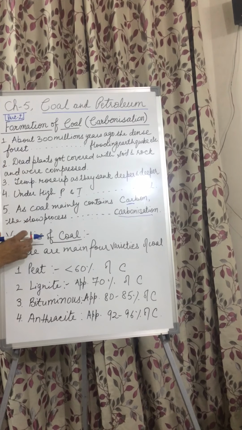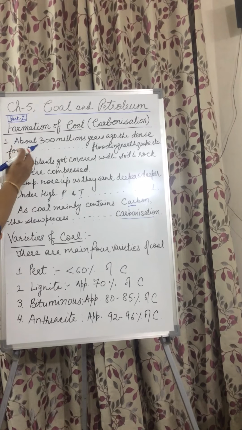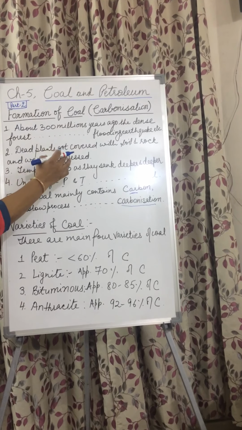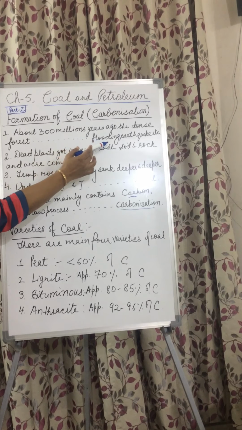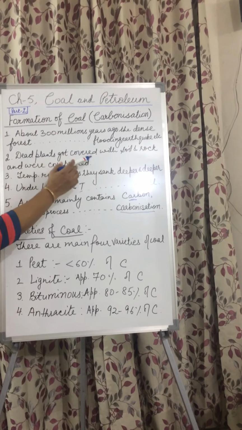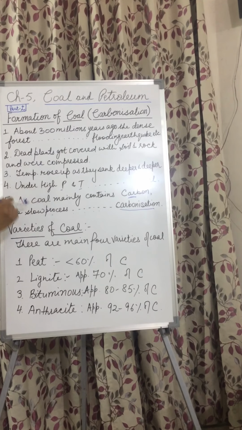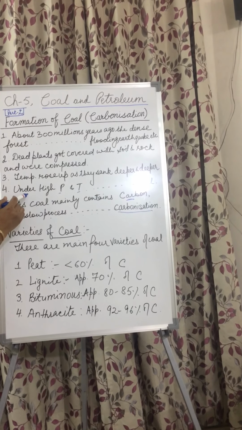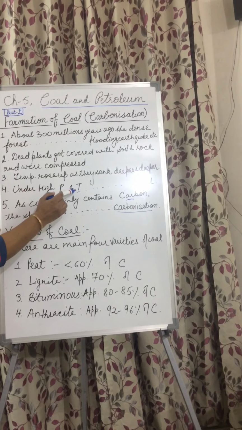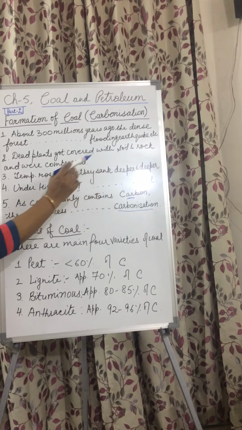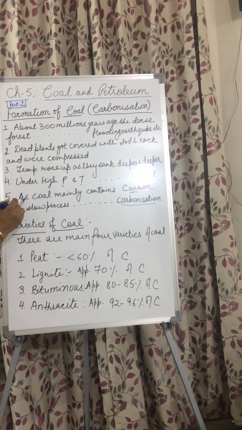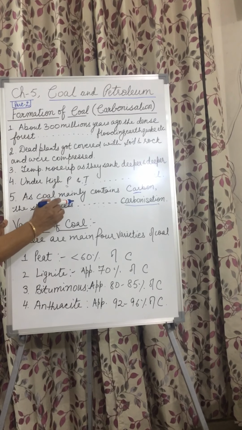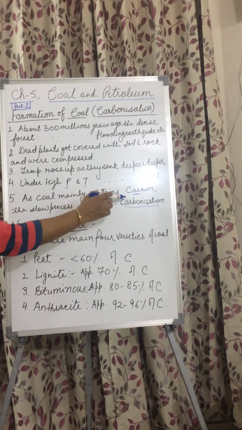I have told you the 5 steps. I repeat the steps. First, about 300 million years ago, the dense forests got buried under the soil due to natural calamities like flooding, earthquakes, etc. Then they got covered with soil and rock and were compressed. Temperature rose as they sank deeper and deeper. After that, under high pressure and temperature, dead plants and animals got converted into coal. Last, as coal mainly contains carbon, this slow process of conversion of dead plants and animals into coal is called carbonization.